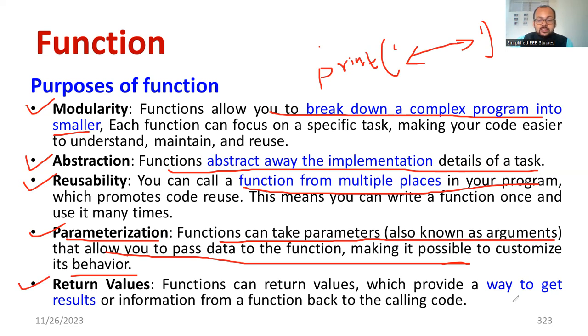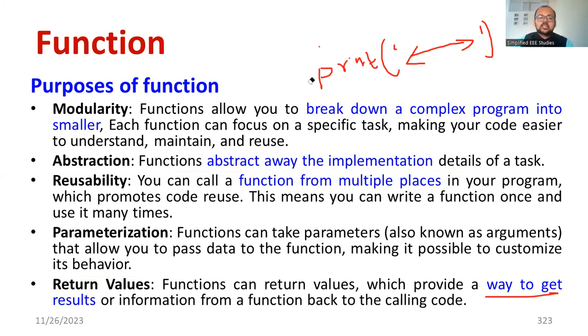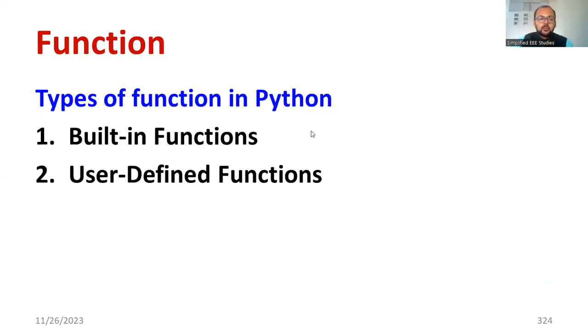Return value means getting the result. Once the block is executed, you are able to get the result. If syntax, logic, and everything else is fine, you will get the desired result. So these are the purposes of function: modularity, abstraction, reusability, parameterization, and ultimately it must have a return value. You should get the output appropriately.